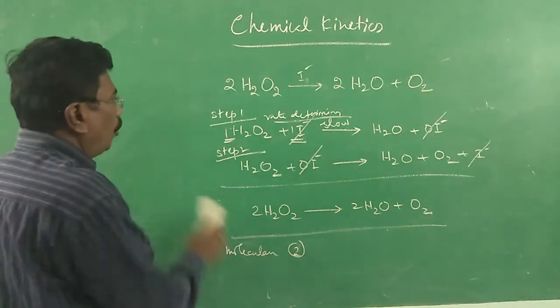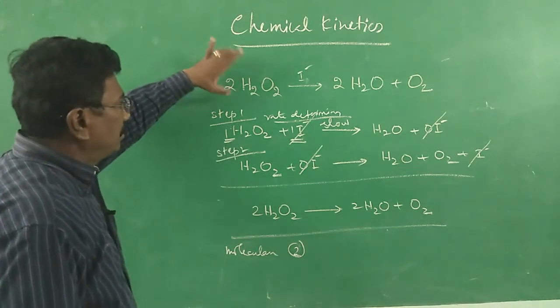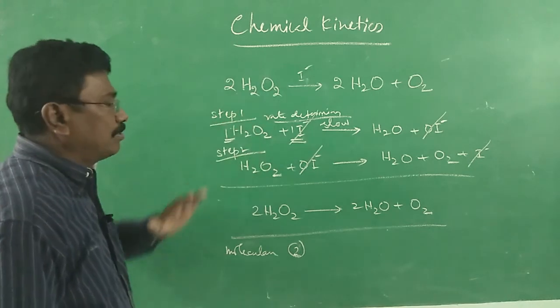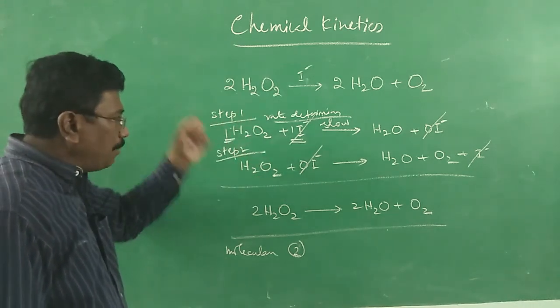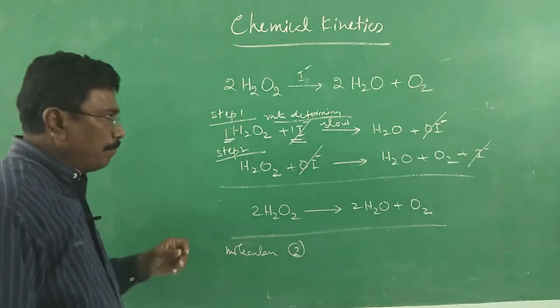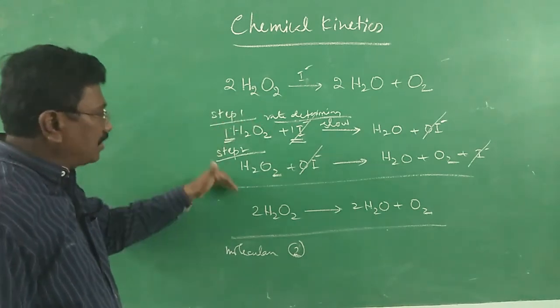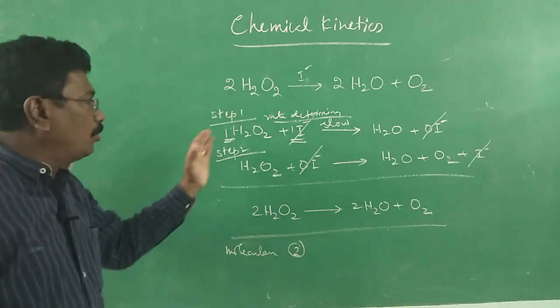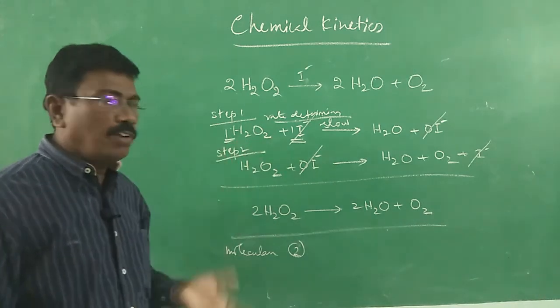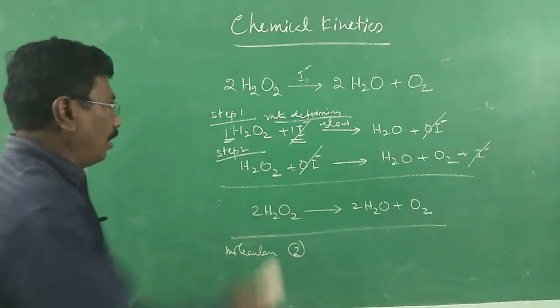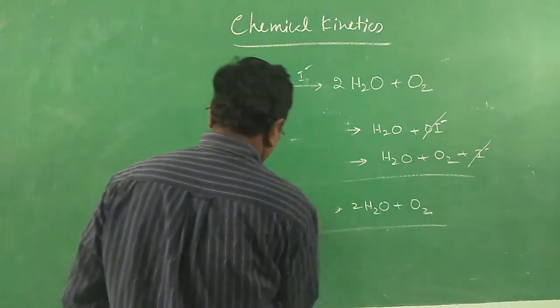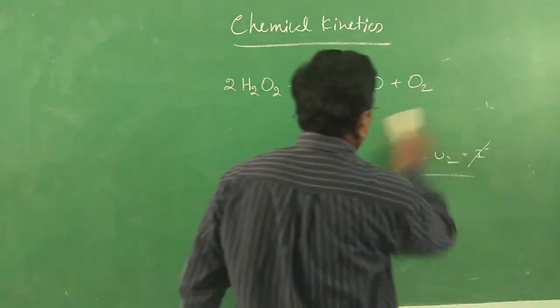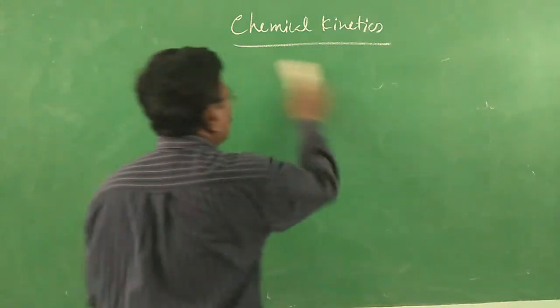All right. So I hope you have understood based upon this. This particular reaction takes place in 2 steps. These are said to be elementary steps. For the reaction to proceed, 2 elementary steps are required, and in both the elementary steps, molecularity is found to be 2 because 2 moles of substances are involved. Now, what is order and what is molecularity? Let us try to distinguish order and molecularity.